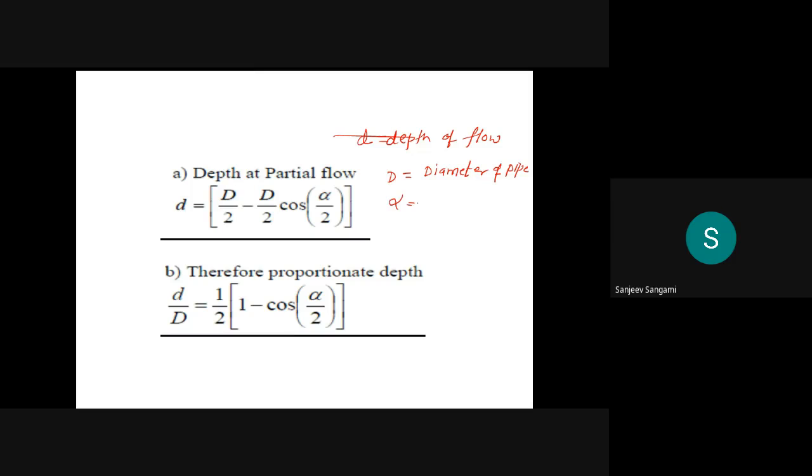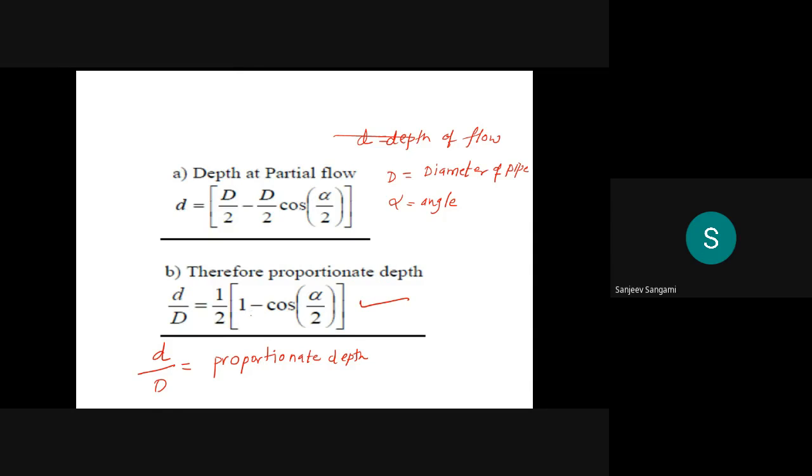Then alpha is the angle. So now the d can be calculated with the above formula. Then normally the proportionate depth, d by capital D, is called the proportionate depth.